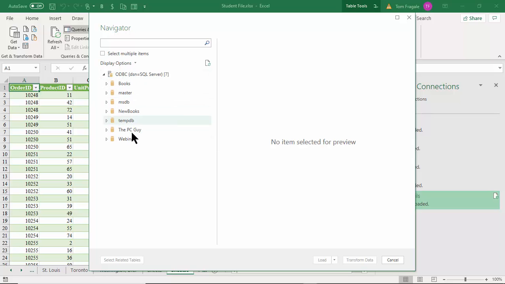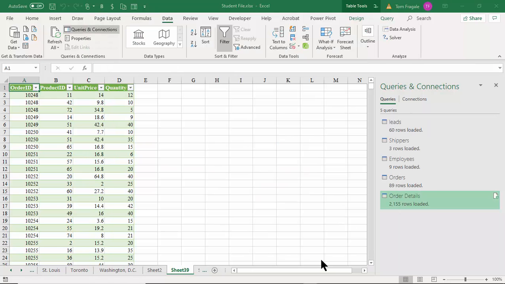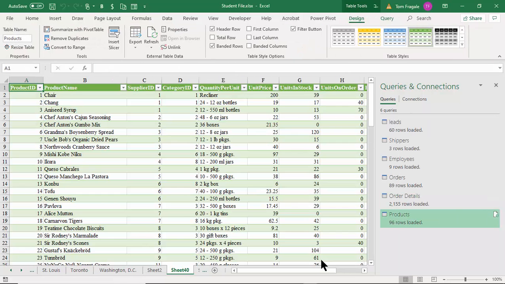So these are the databases on that server. So again, your IT team will tell you which databases and tables are necessary for your needs. So I'll pick on the products table, and I'll pick on Load. So now it pulled that into the Excel spreadsheet as well. So that is all part of the Power Query. We were able to pull in text files, Access databases, the larger databases using the ODBC.